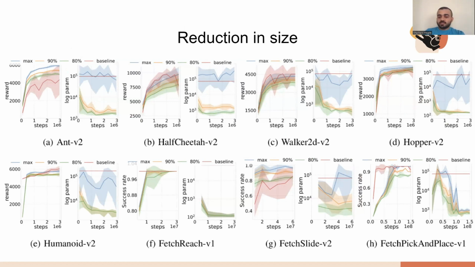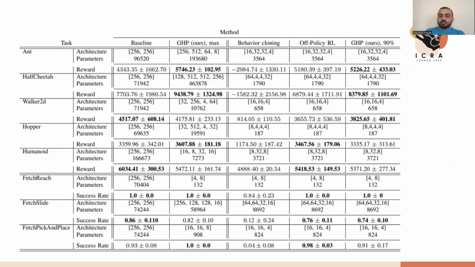On analyzing the result, we see that we can find architectures nearly 1/100th the size of the baseline 256 architecture that achieves at least 90% performance of that baseline. We shall call these 90% architectures. We first compare the performance of the best architecture and the baseline and see that our method does not sacrifice performance while training more policies.